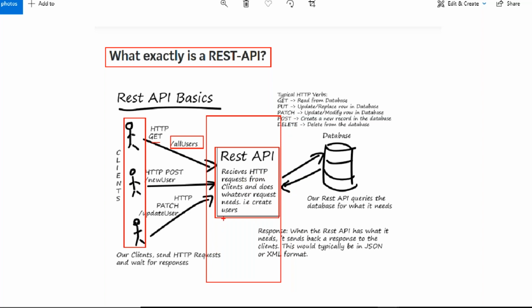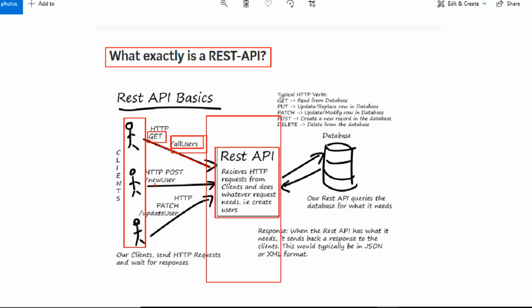In our Django project here, the Django URL is there. Here the REST API is there. Now the REST API receives the HTTP request from clients and does whatever the request needs. So this HTTP request is received, and this person wants all records, all users. It takes that HTTP request from the client and does whatever the request needs.